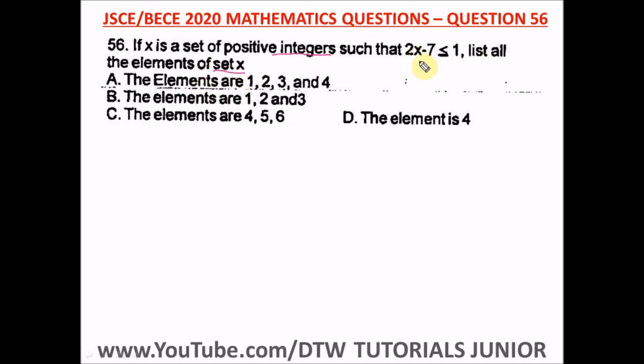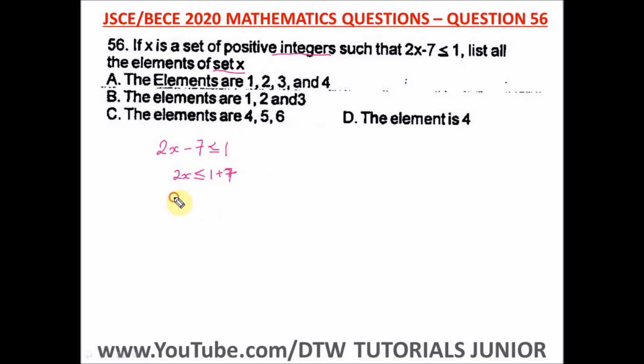Okay, so first of all, we have to find the value of x from this inequality here. So let's look for it. So here we have 2x minus 7 less than or equal to 1. Okay, let's take minus 7 to this side. We have 2x. Taking a negative to the other side of the equation, it becomes positive, so we have a plus 7.